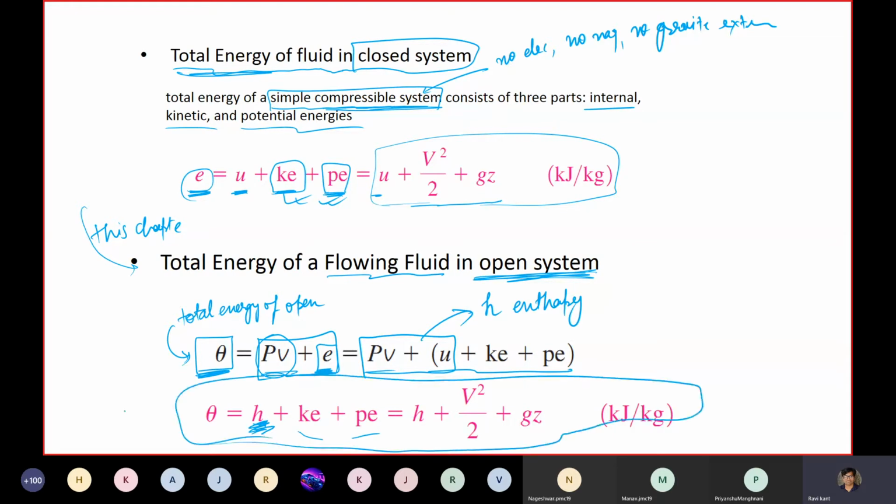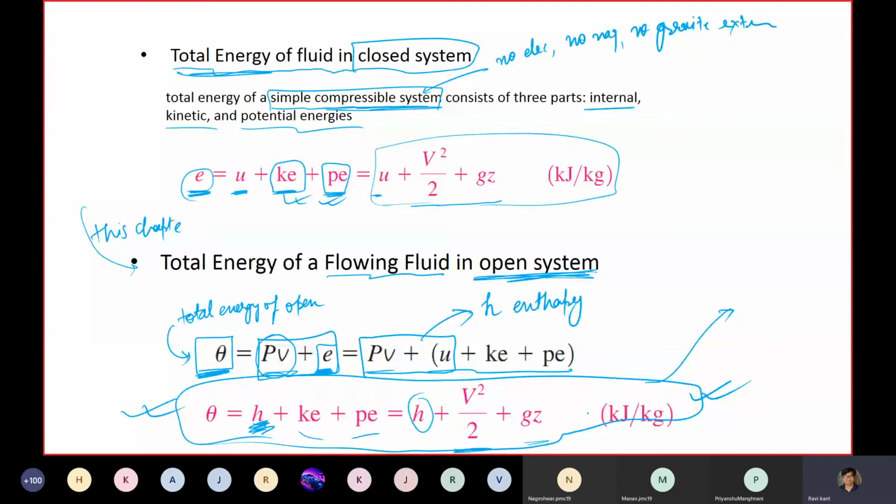This is the new total energy you have to keep in mind everywhere if you are dealing with open systems. Okay, just internal energy and the kinetic energy and the potential energies. Now we are in a step towards allowing us to write the conservation of energy, because I know the total energy.